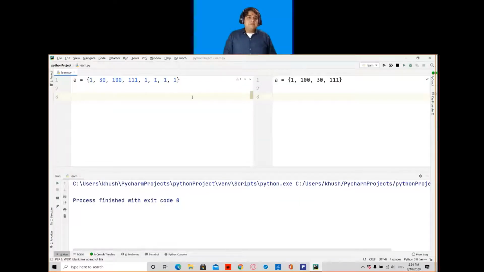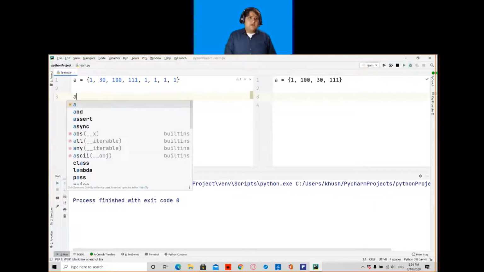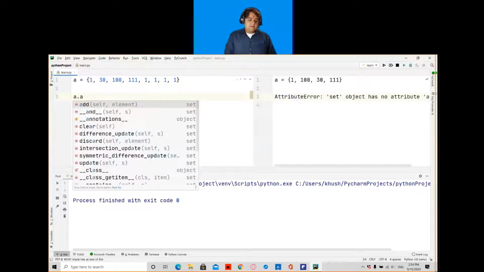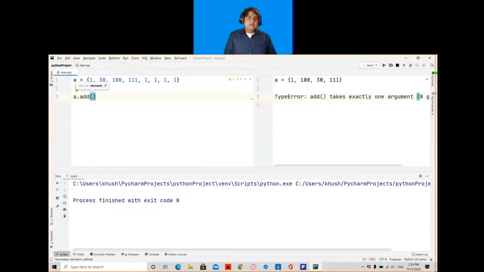For adding a single item, I will write a. So a is here my variable name, a dot followed by the add method, and inside this bracket I will give my one element, for example 60.